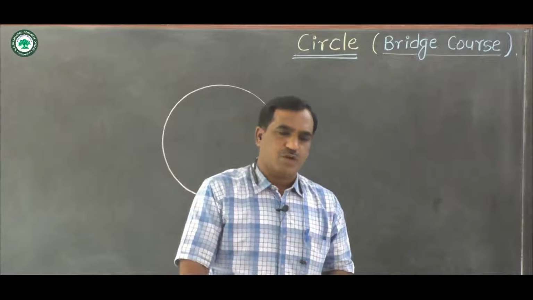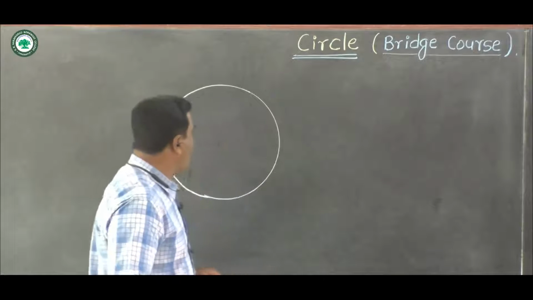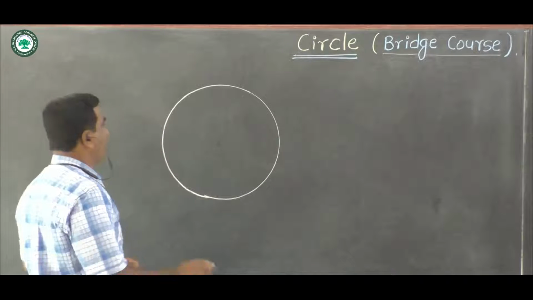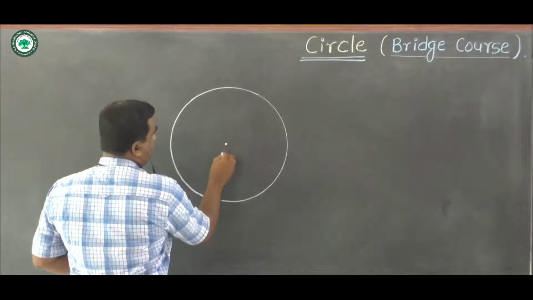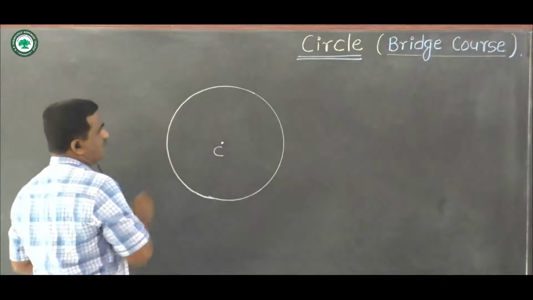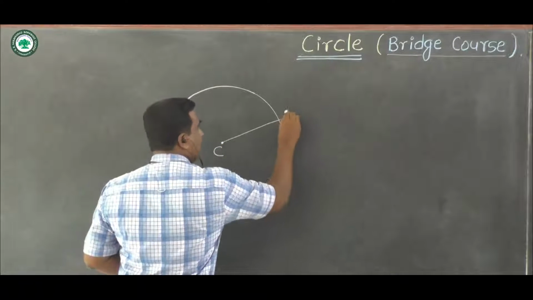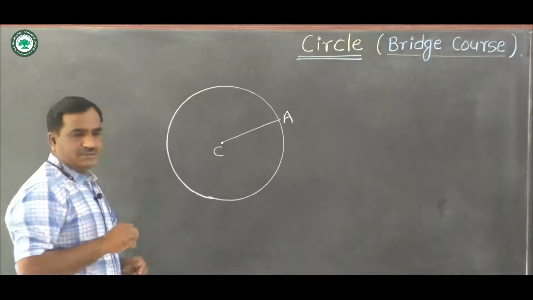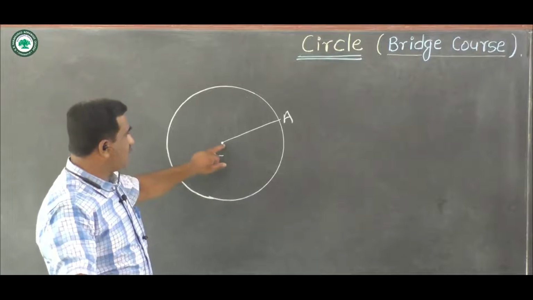Definition of circle. A circle is a locus of all points which are equidistant from a fixed point. The fixed point C here, this is the circle. This CA is a fixed or equal distance, and C is the fixed point.